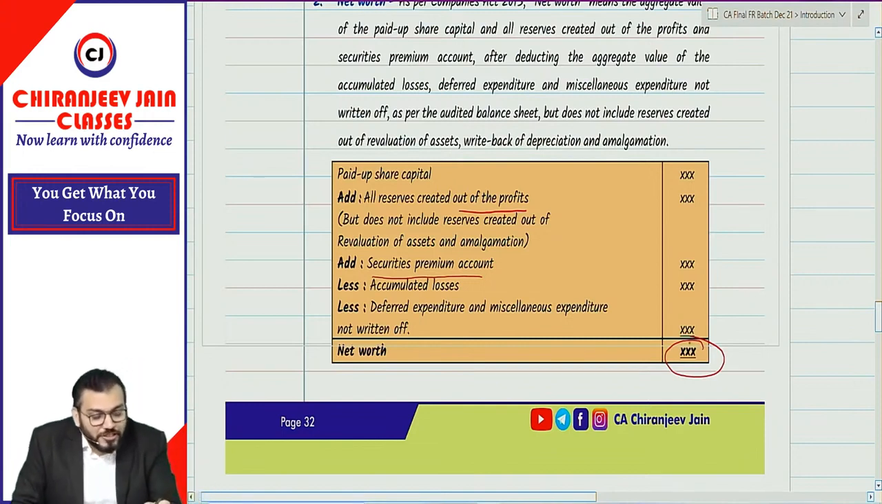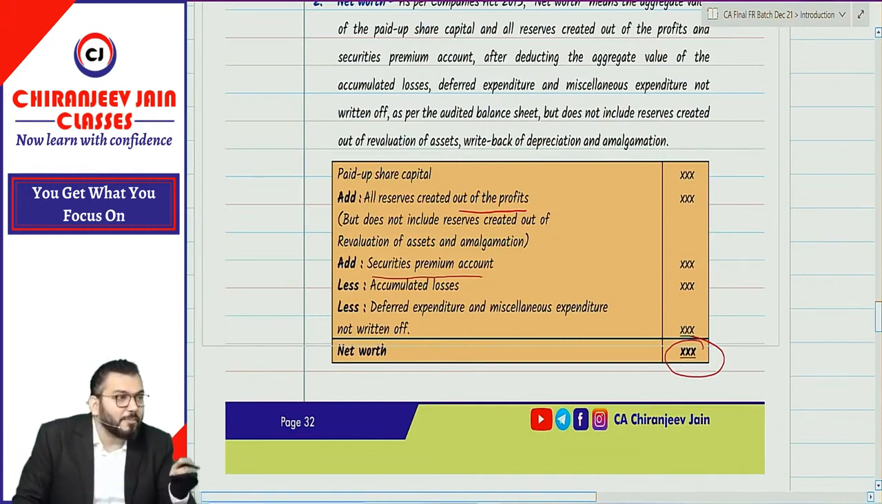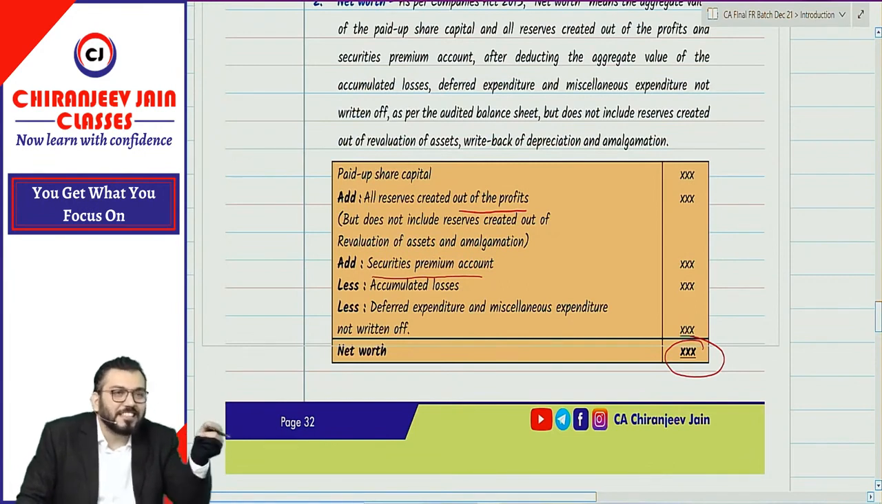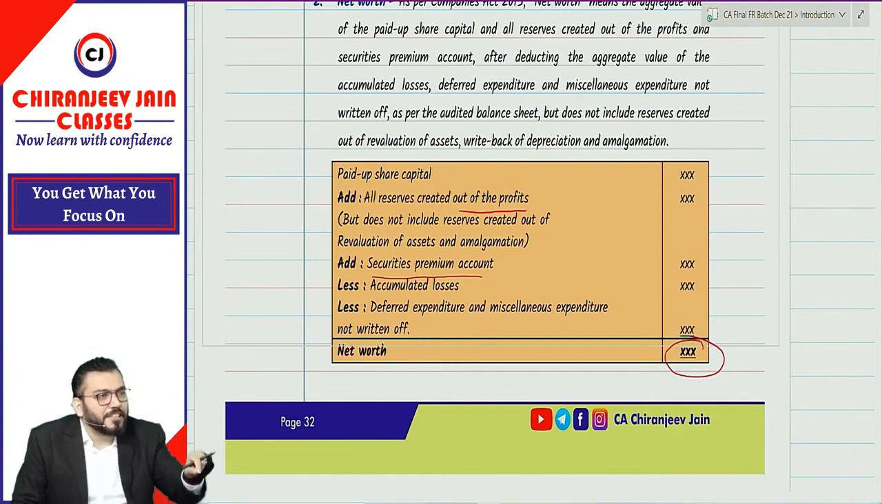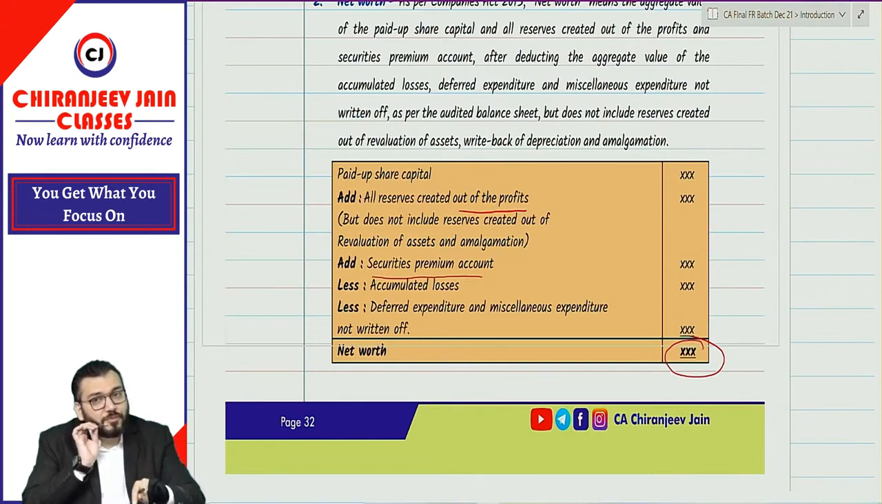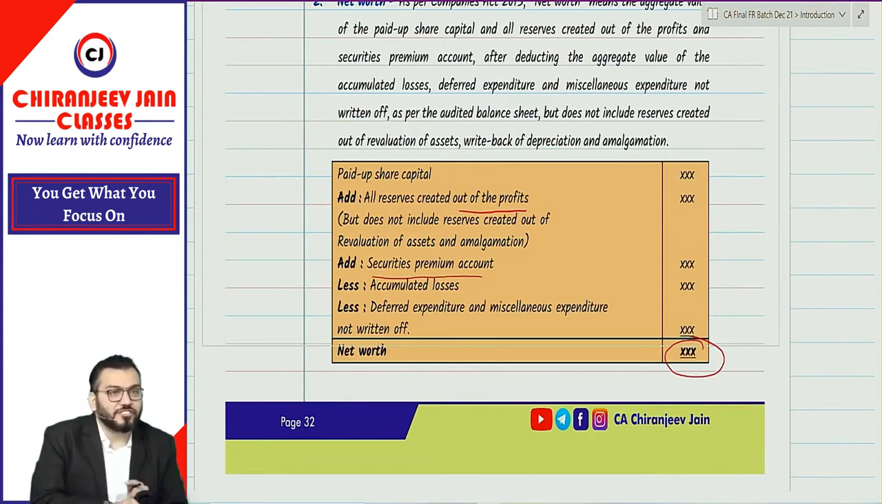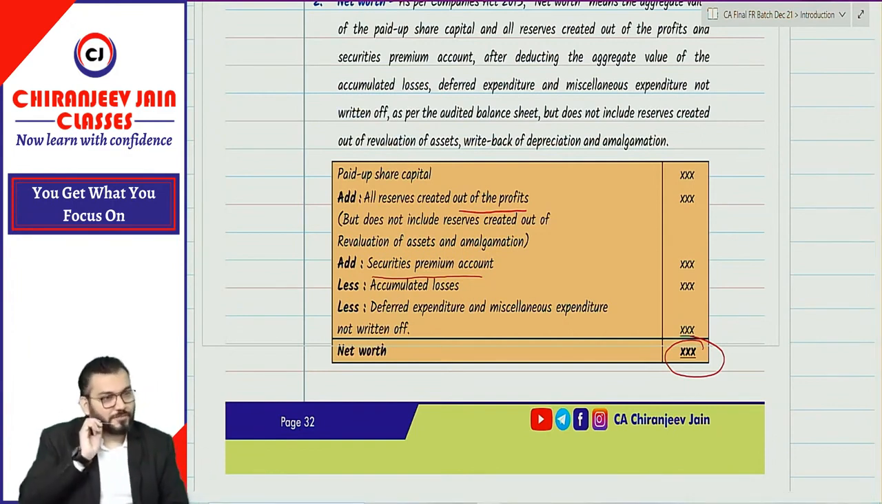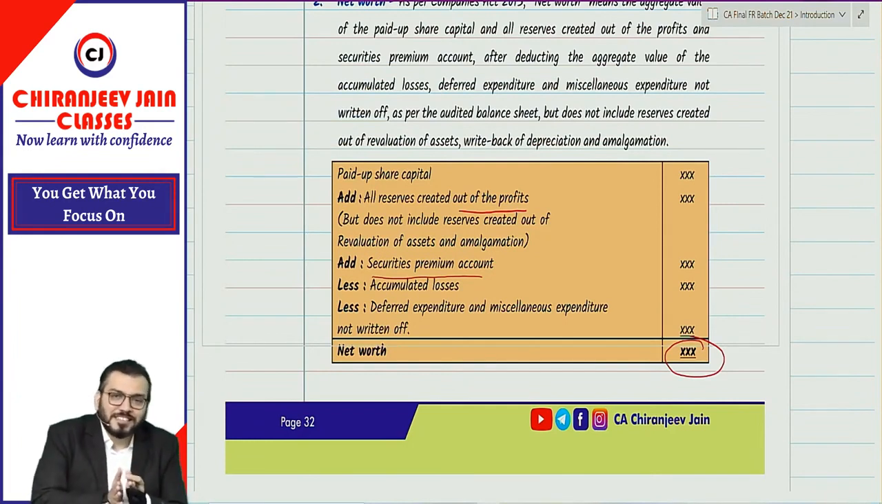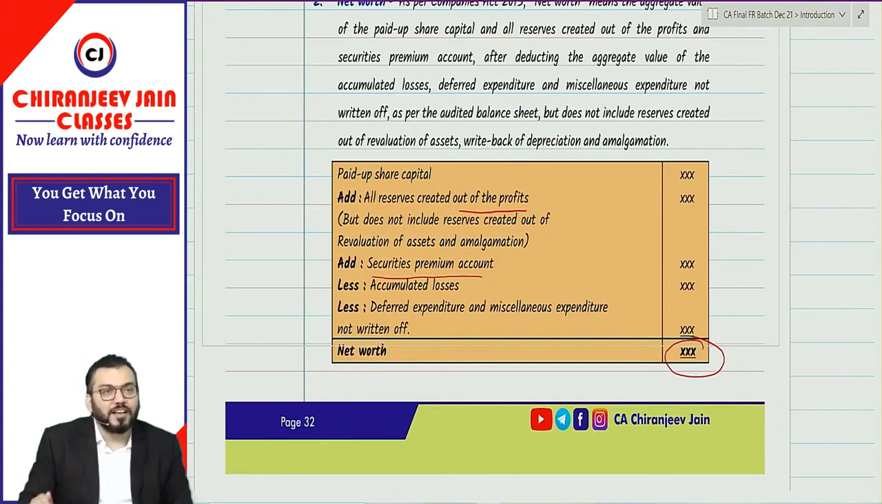So this net worth will be calculated, and then it will be checked whether it exceeds the limit given or not. If it exceeds, then Ind AS is applicable. If not, then Ind AS is not applicable. Now the question is, this net worth will be calculated based on which financial statement? Consolidated or standalone? Standalone means every entity is a separate entity. So this net worth will be based on standalone financial statement.